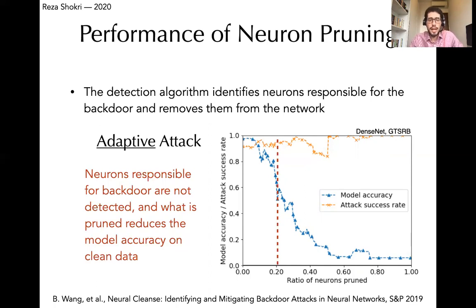As you see, it's not able to detect which neurons are connected to the backdoor task. So the attack accuracy remains high, but as they are pruning, they have a high false positive error. They prune the neurons that are responsible for the classification task, and by pruning more of those, the accuracy of the model on the clean data decreases.